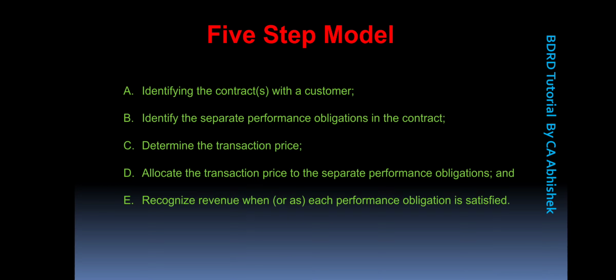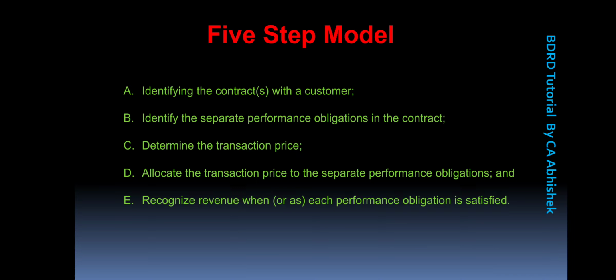So in this case, the first obligation will be satisfied on the delivery of the car, and the revenue will be recognized accordingly. Thereafter, on the completion of every performance obligation, that is the repair and maintenance service for the next 3 years, the revenue will be recognized and shown in the books of account accordingly.